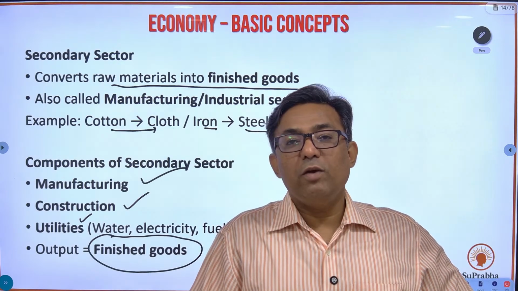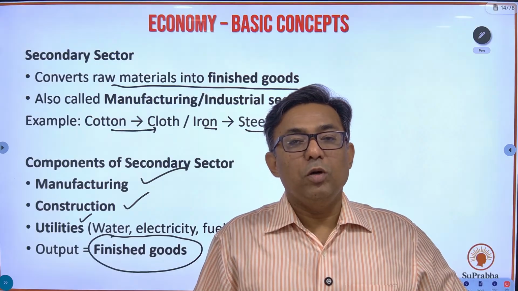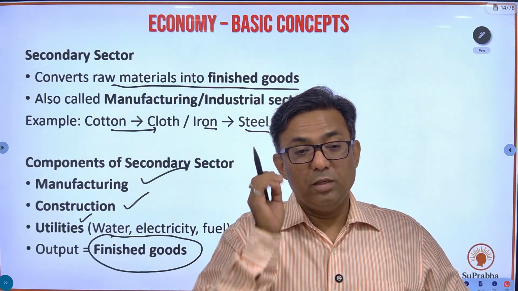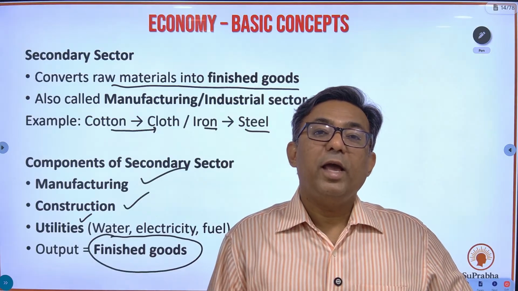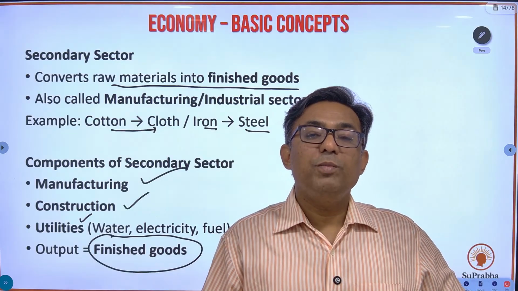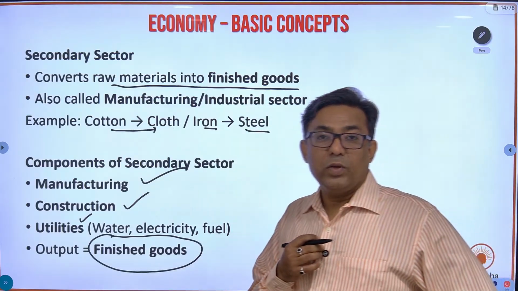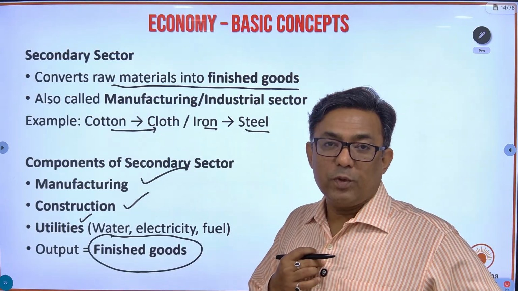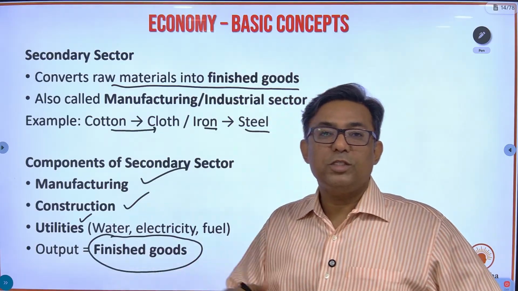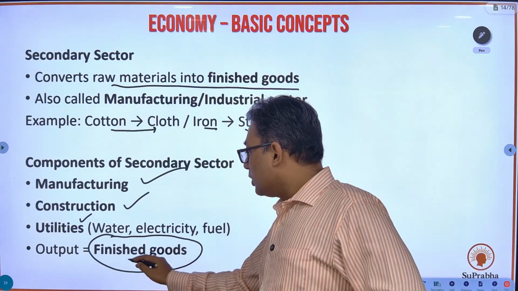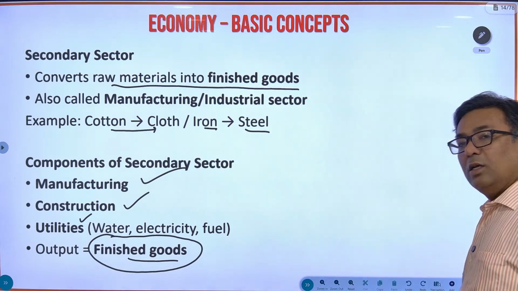So if you grow cotton in your farms, that cotton cannot be directly consumed. It has to be produced into something which will be directly consumed, and that becomes a shirt which I am wearing. So this is a finished product. It doesn't need to be processed any further. This is a shirt which I am going to purchase and consume directly. So output of the secondary sector is finished goods.